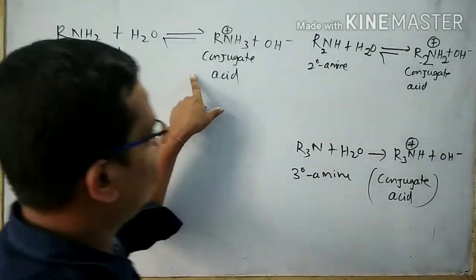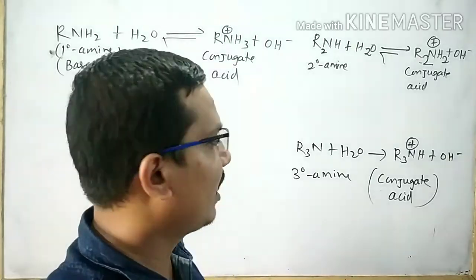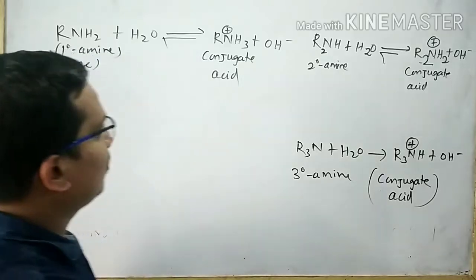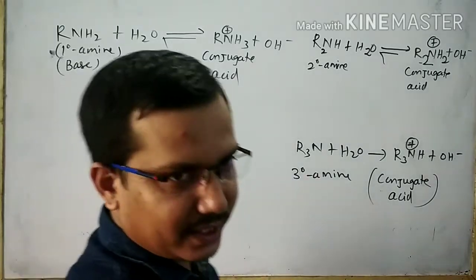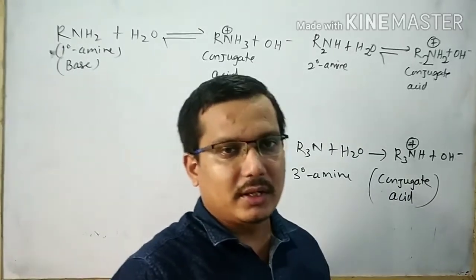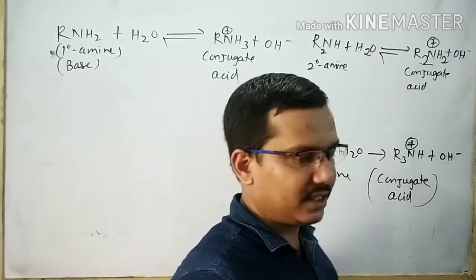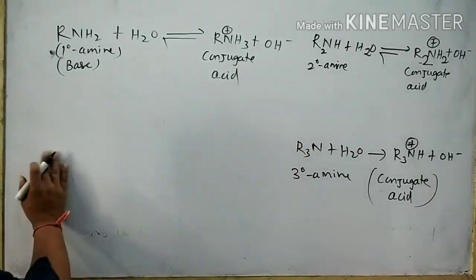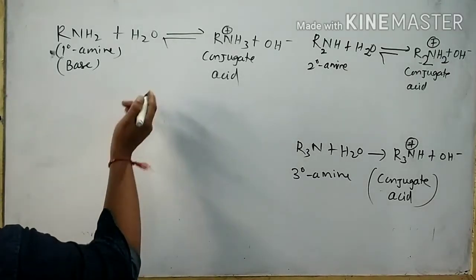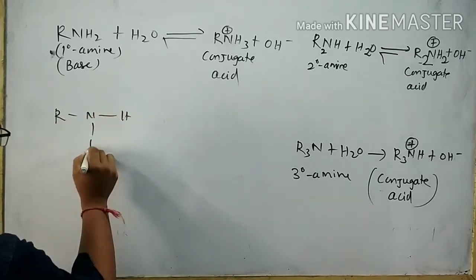Among the 3 conjugate acids, which is more stable? Our aim is to find this out. If I find the more stable conjugate acid, then I can easily determine which of the 3 amines is more basic. When I think about the conjugate acid of primary amine, this is the structure.